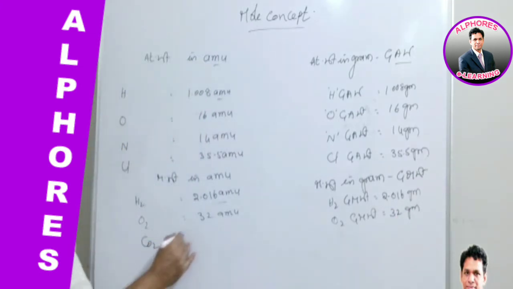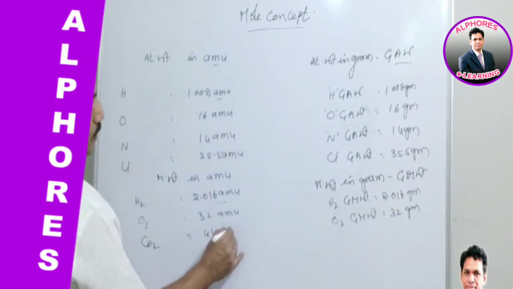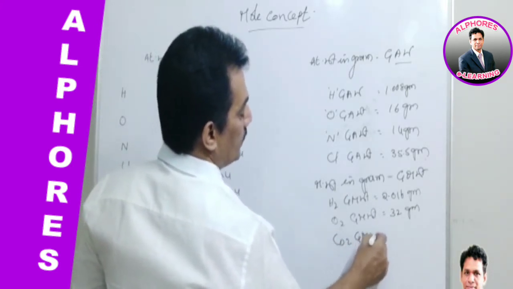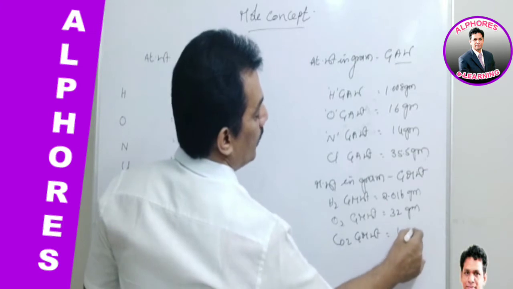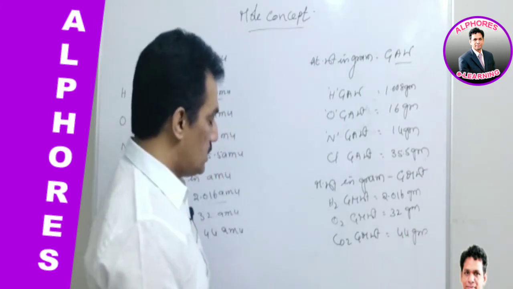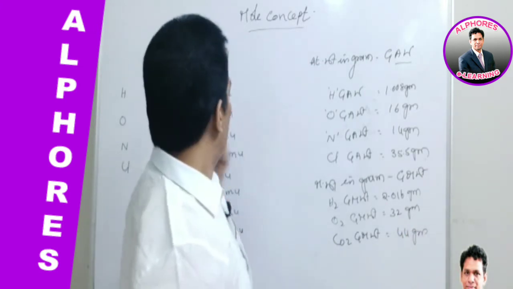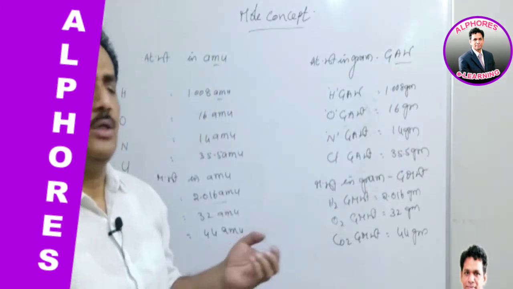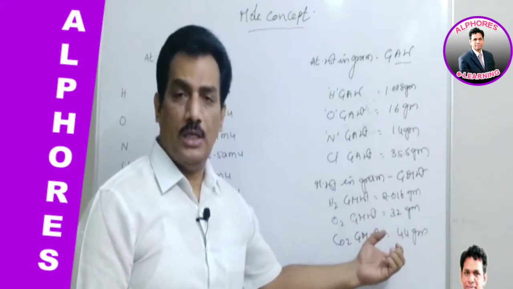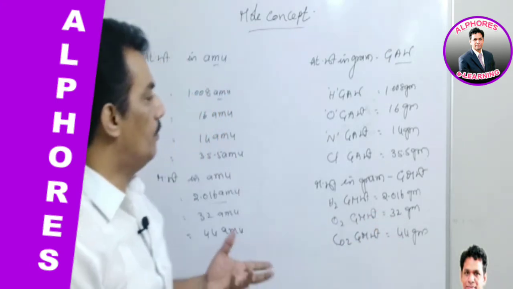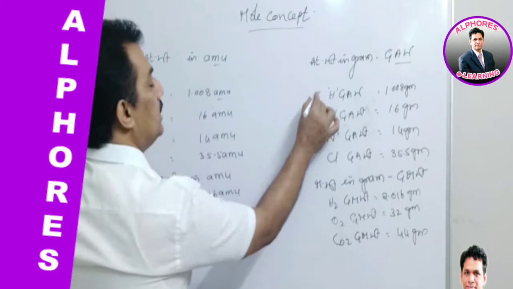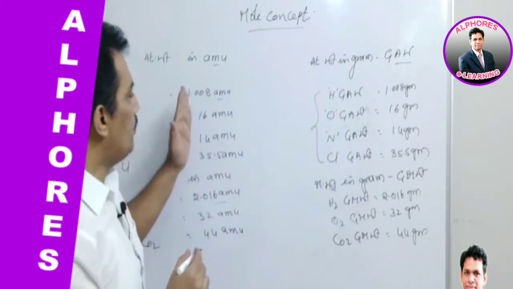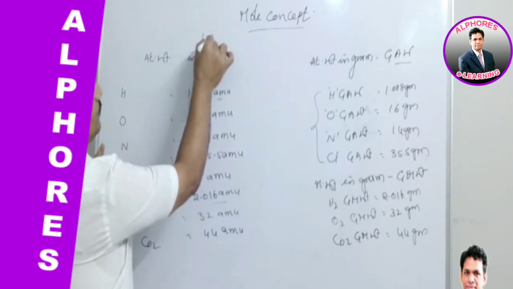And then CO2 is 44 AMU and CO2 gram molecular weight is 44 grams. Till here we know why AMU is measured in grams. It is simply a convenient method to measure the amounts.